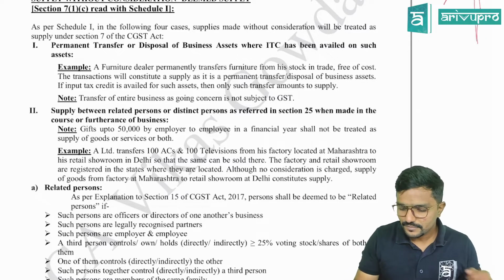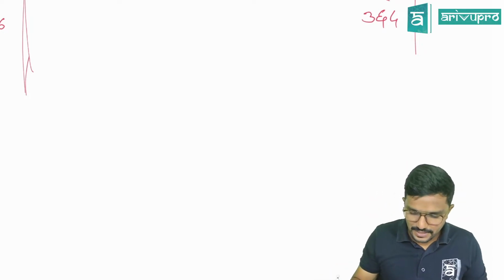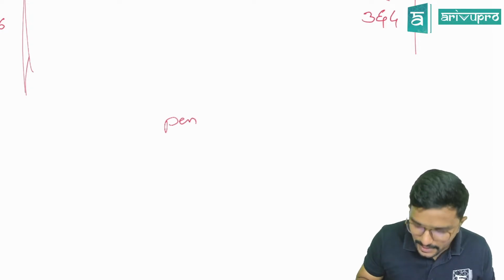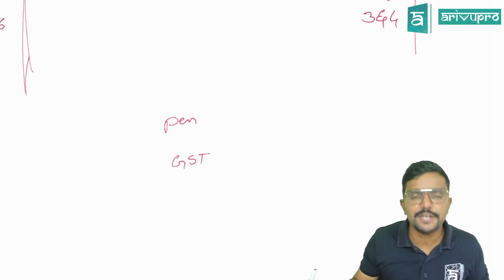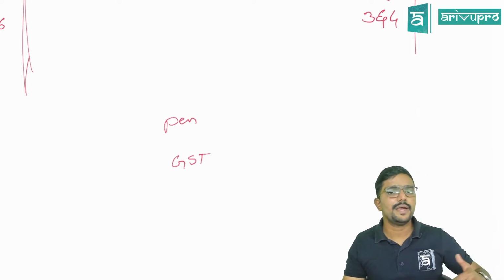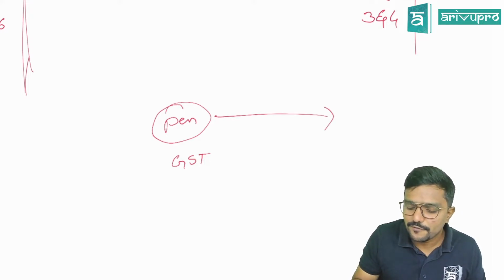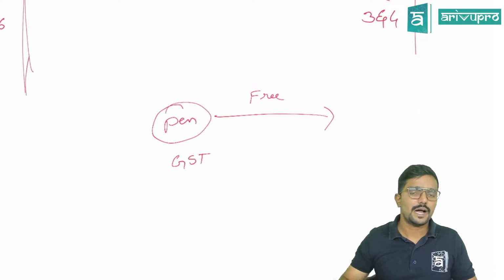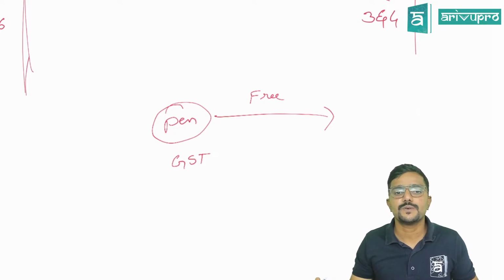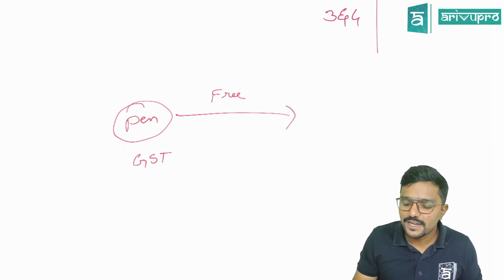For example, let me give an example. Assume, guys, I'm a pen dealer. I have purchased a pen. When I purchased a pen, I have paid GST and I have claimed a credit of it. And this pen, I have given it free of cost. Some students, I have done some charity. I have given it free of cost to the students. So in that case, even though I have given free of cost, still it will be a supply as per Section 7(1)(c).